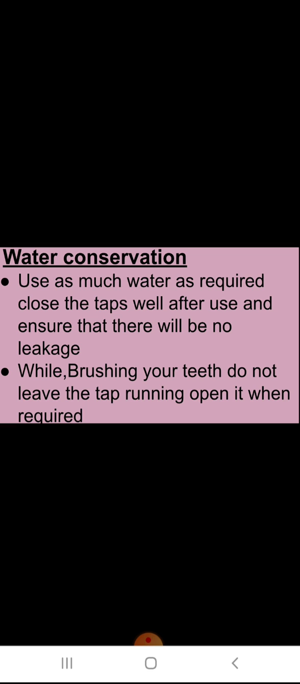First is to use only as much water as required, not an extra amount. While brushing your teeth, do not leave the tap running. Open it only when required. Do not leave the tap running while washing dishes and clothes. Water used to wash vegetables and fruits can be reused for watering plants. So you should reuse water whenever possible.